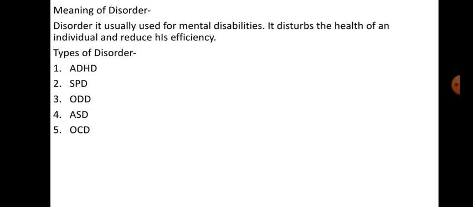The third one is ODD, oppositional deficient disorder. Next is ASD, autism spectrum disorder. And the last one is OCD, obsessive compulsive disorder. So these are the 5 types of disorder. One by one we will learn about them.